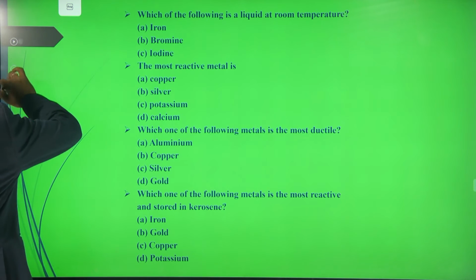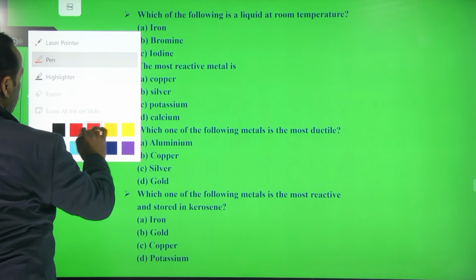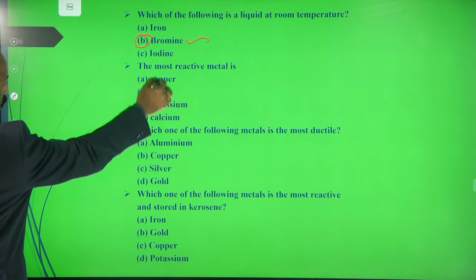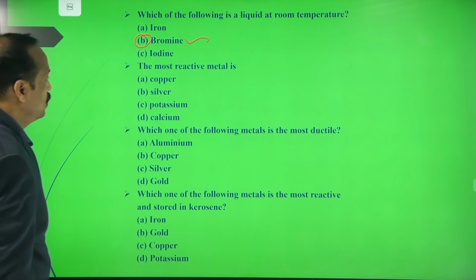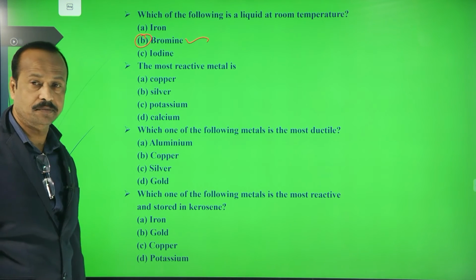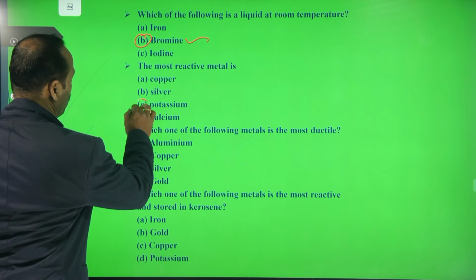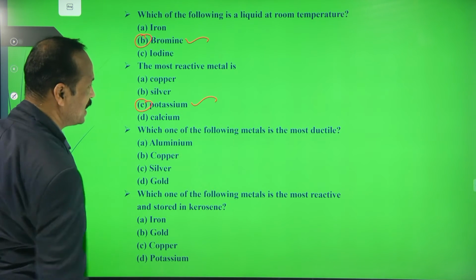That is bromine. What is the right answer? Bromine. The most reactive metal is what among these four? Copper, silver, potassium, calcium. Potassium, very good boy.